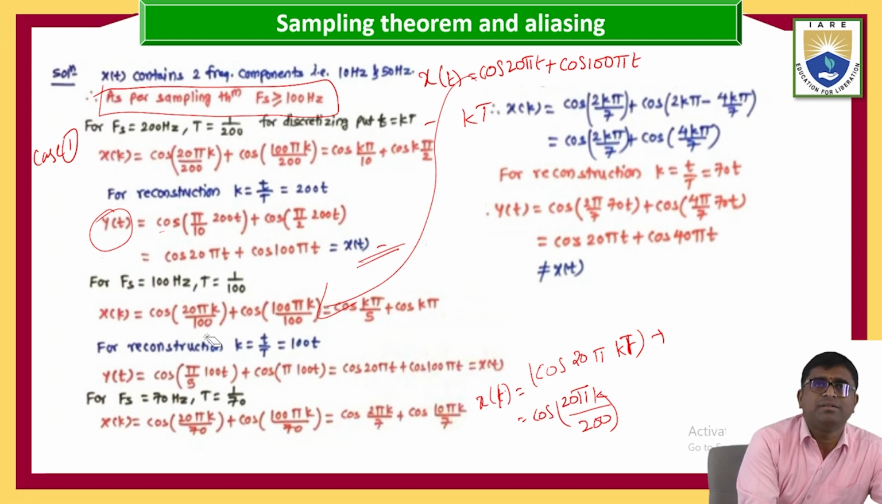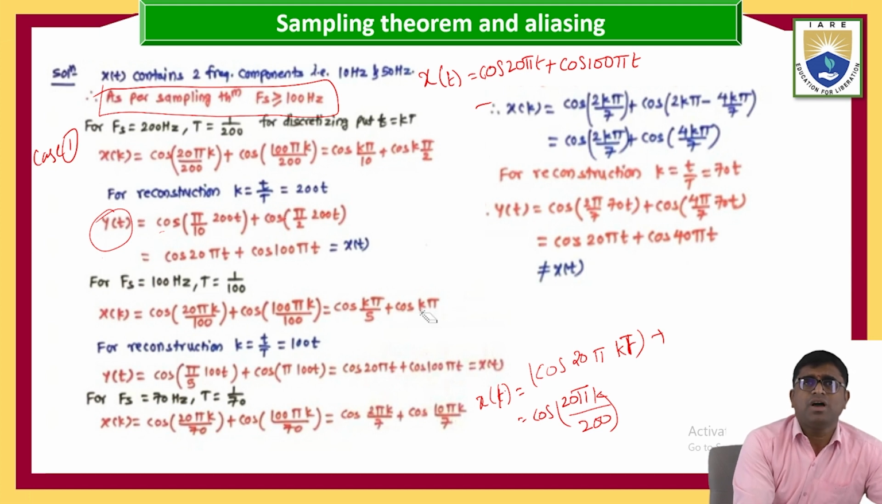Plus cos 100 pi. What is the t? t is nothing but kT. So k into capital T, which is 1 by 100, so k by 100. So what happened here? Cos, 20 by 100 is 1 by 5, so k pi by 5, plus cos k pi.